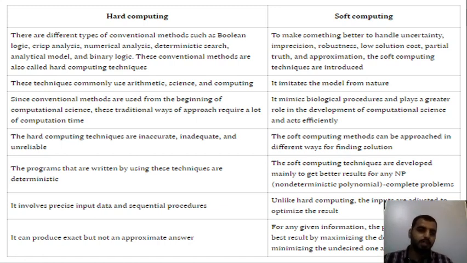Now the third point says, since conventional methods are used from the beginning of computational science, these traditional approaches require a lot of computational time. What does it mean? When you write a logic, like 2 plus 3 is 5, but 2 plus 100 is giving 98, there are some errors in this.